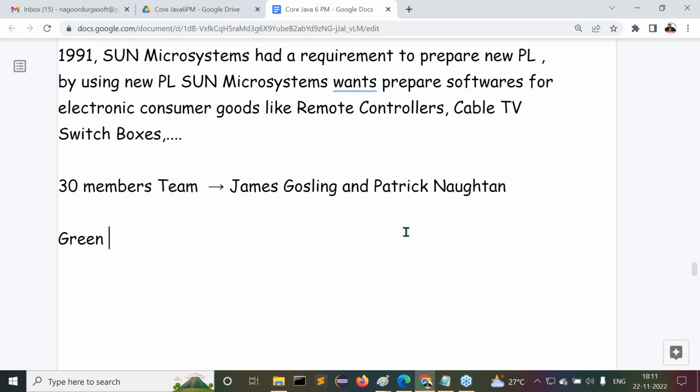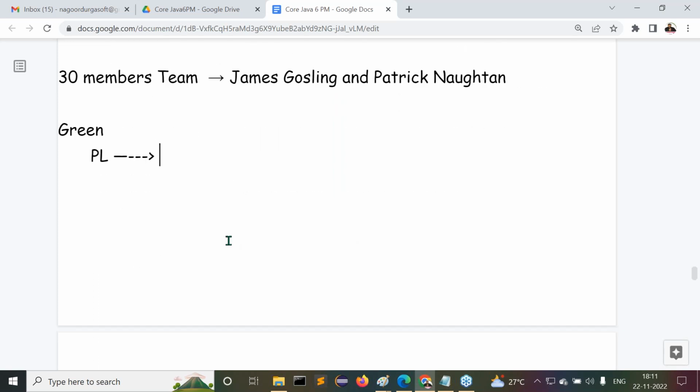Under this Green project only, they wanted to prepare a new programming language. Observe carefully. But before starting to prepare this new programming language, Sun Microsystems wanted to include some features.